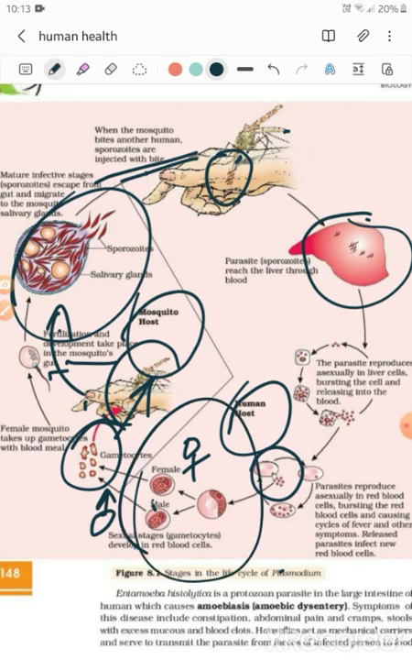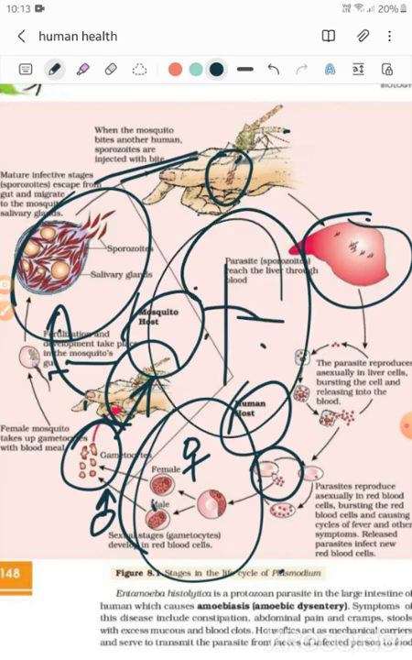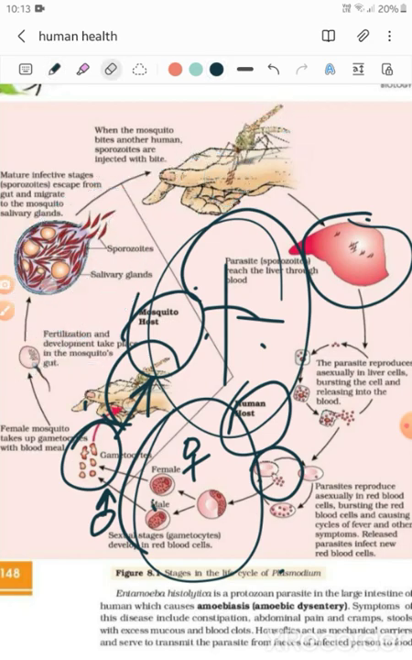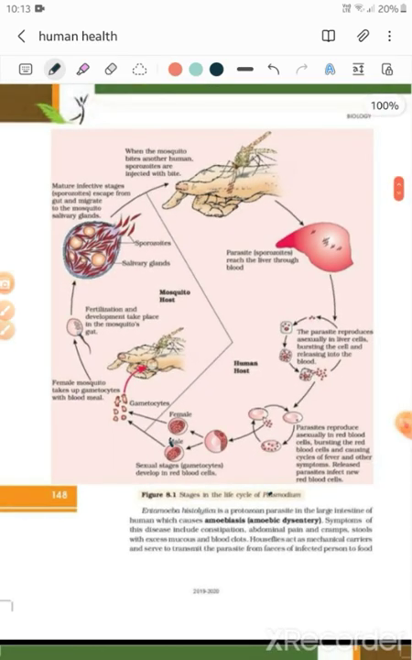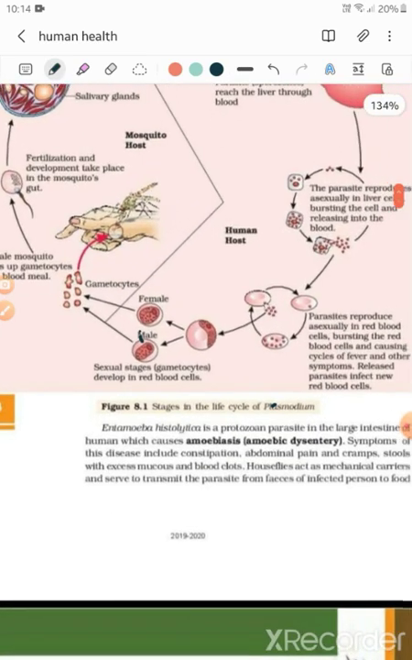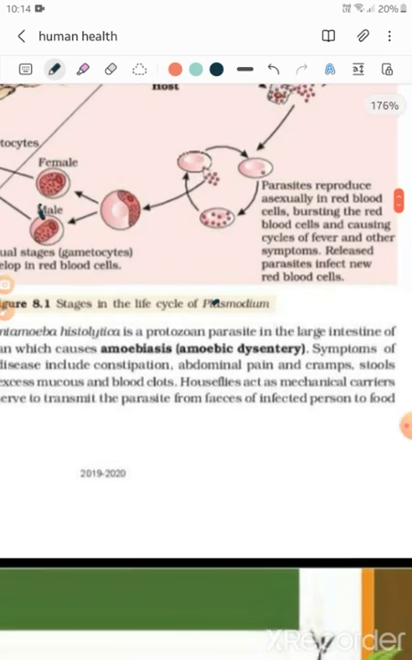So gametocyte formation takes place here, right? This is a very very important thing to be noted. Questions surely would be asked from this part. Just go through this. Very important point to be noted. Okay. So now let's hope you understood this. This is a very important cycle to be known.